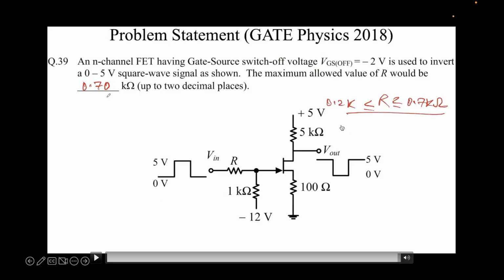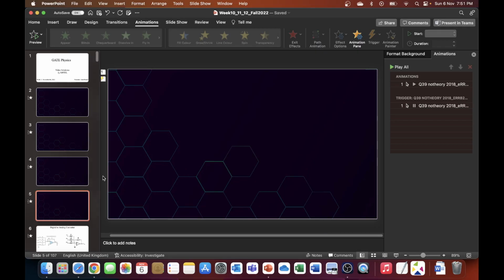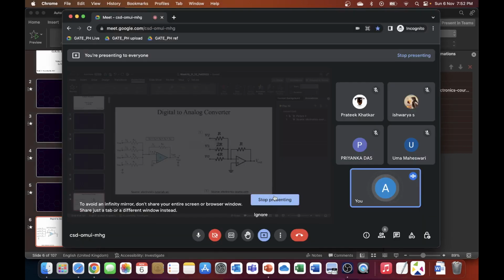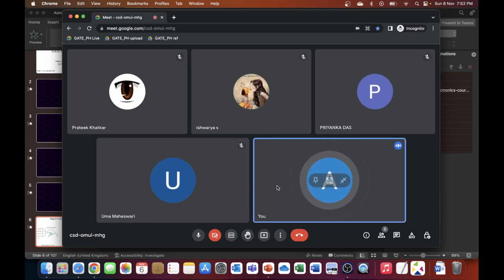So yeah, that is all from me. We are done with the questions that we were required to do as far as the gate physics session is concerned. So if you have any comments, any questions regarding FETs, BJTs, or any other thing for that matter, feel free to go ahead and ask, because we are now done with the gate physics questions.